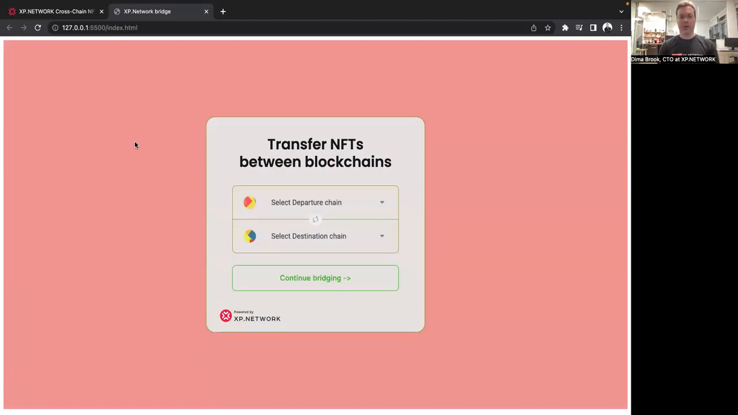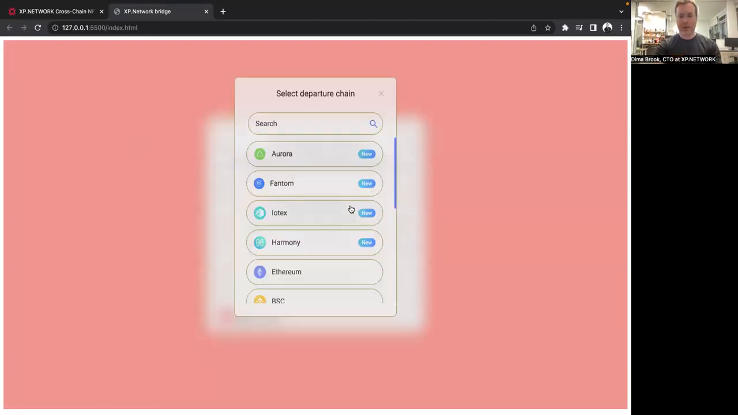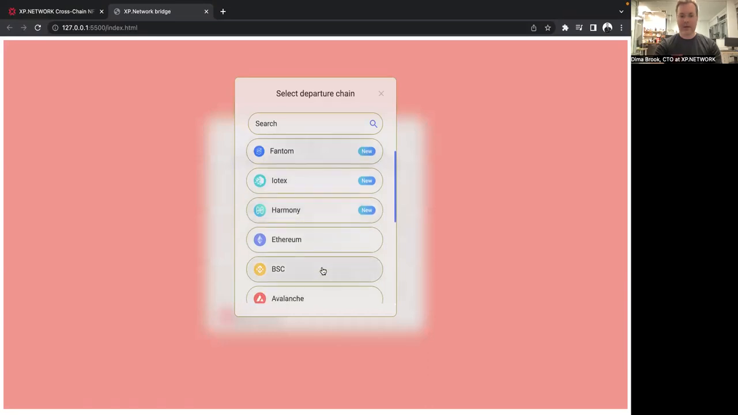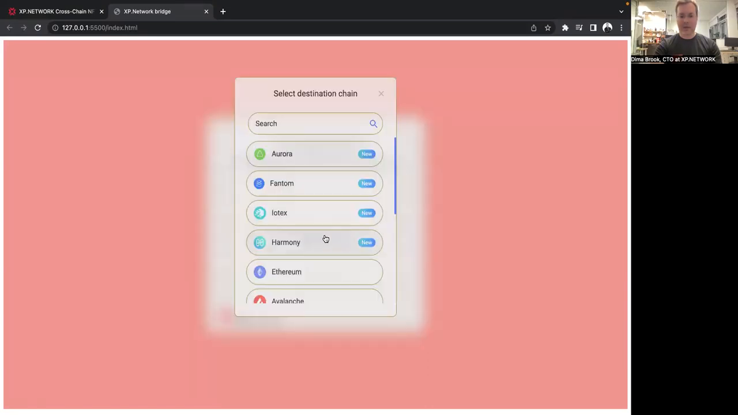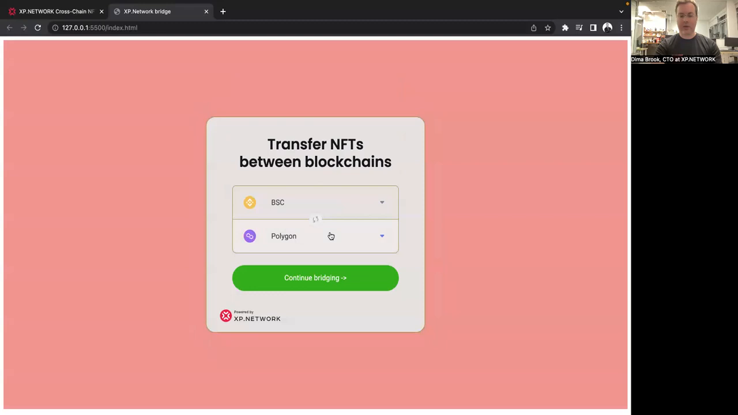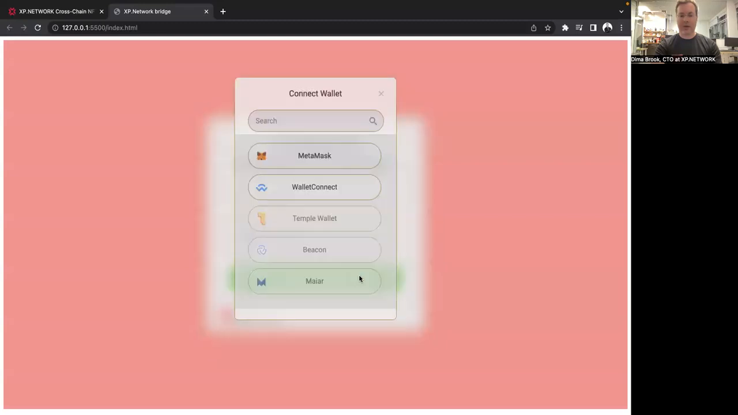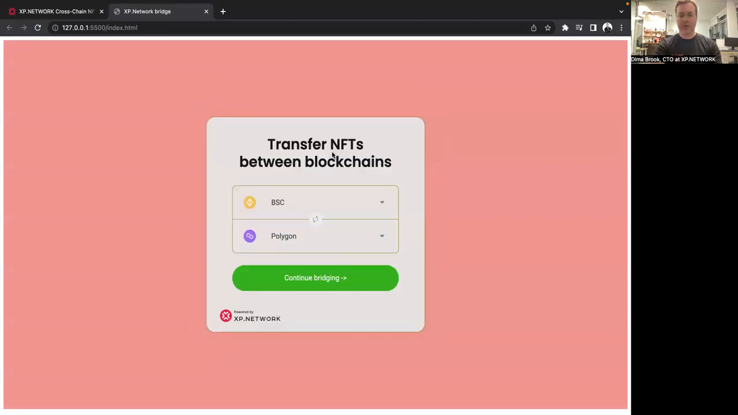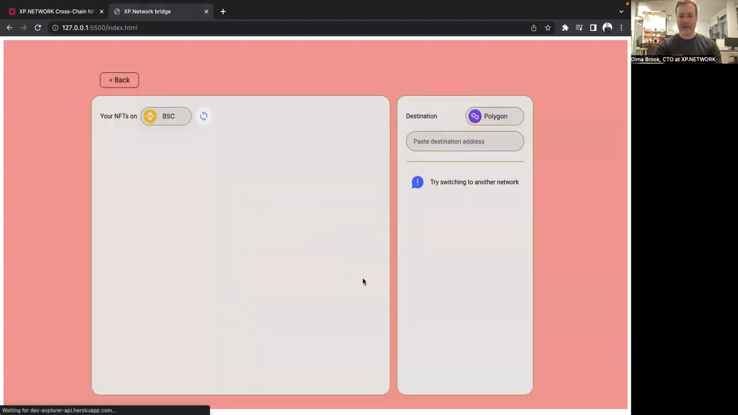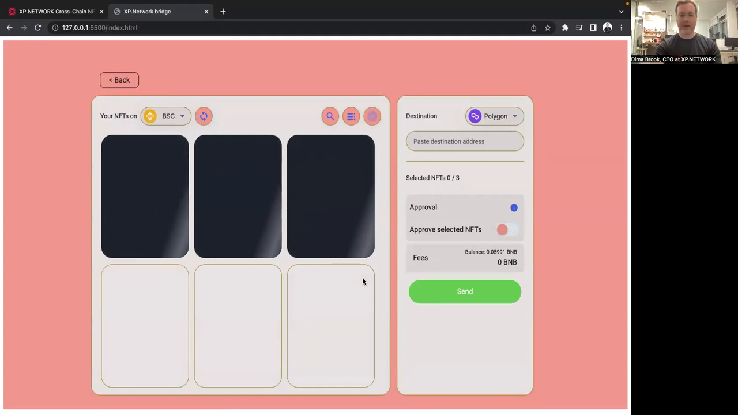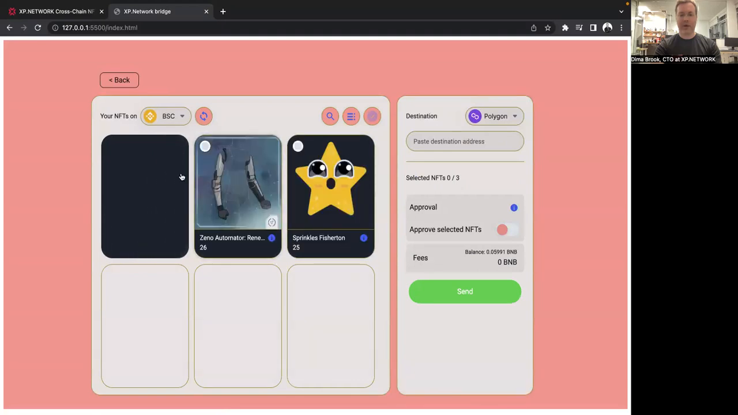Here's our widget. Let's try get inside. For example, let's check BSC, and let's say, for example, we want to send it to Polygon. Let's get inside the bridge, and let's log in with MetaMask. Let's continue bridging, and here you go. So we haven't changed the color of the NFT cards, which we could do.